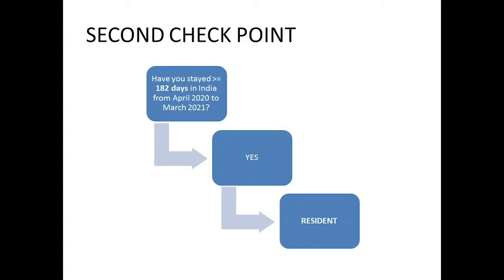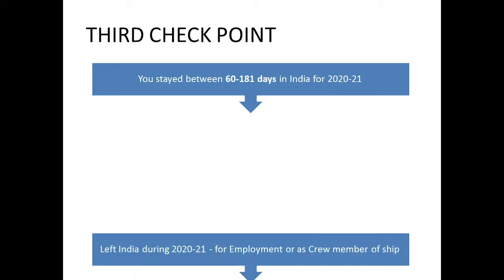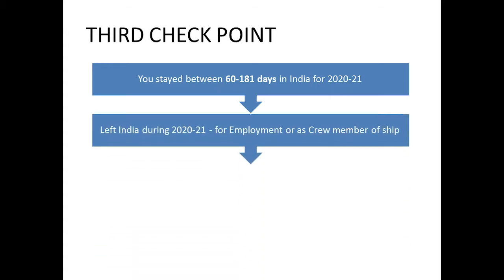But if you do not satisfy this condition, go to the third checkpoint. From the first and the second checkpoint, we can say that you have stayed somewhere between 60 to 181 days from 1st April to 31st March. Now, ask yourself, have you left India during 2020-21 for employment as a crew member of a ship?